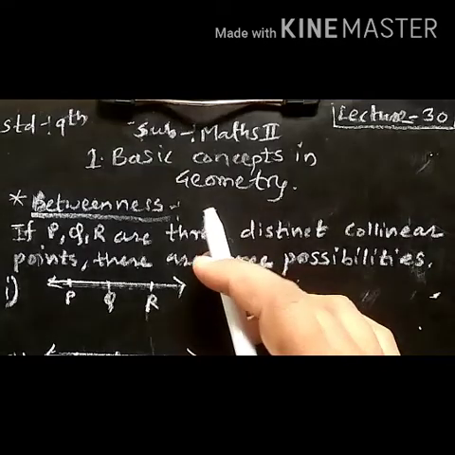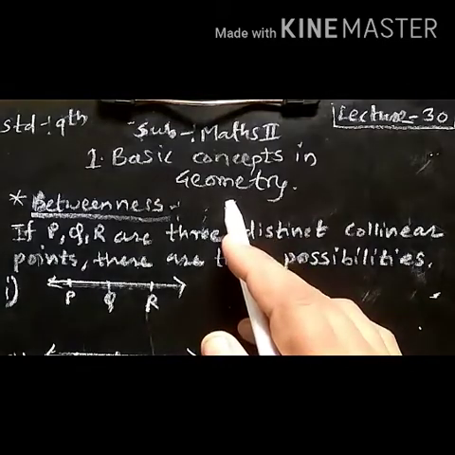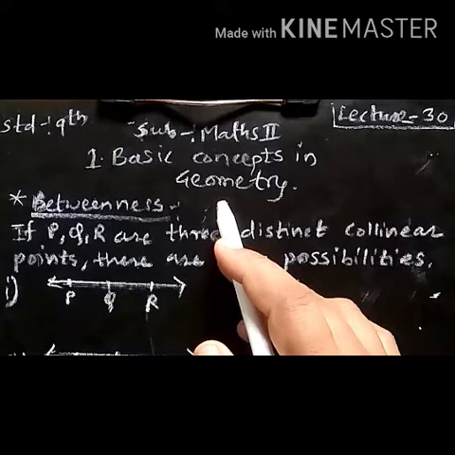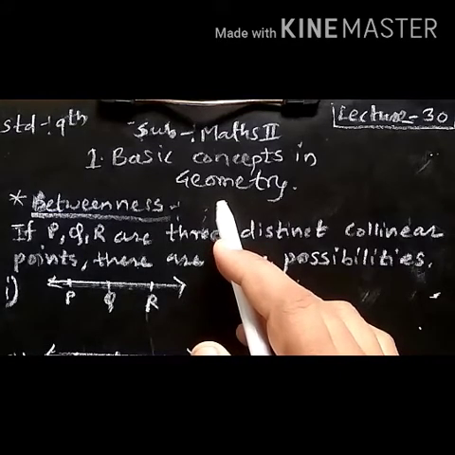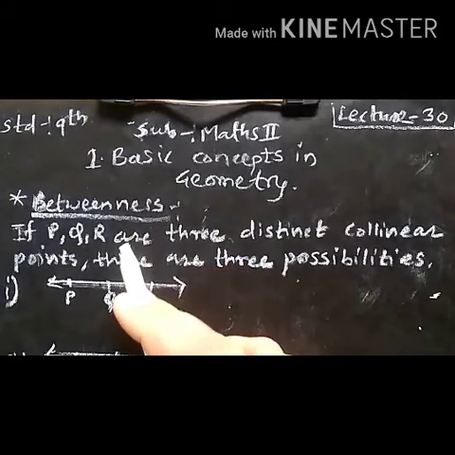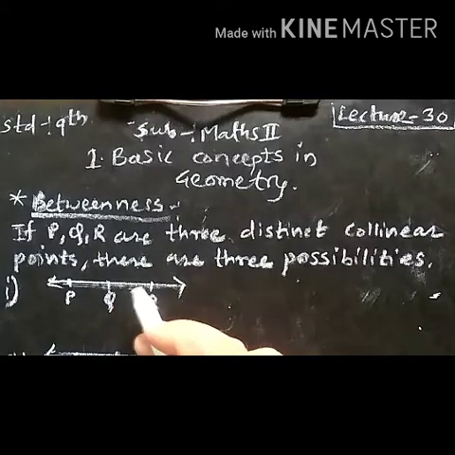Let us see lesson number 1, basic concepts in geometry. In the previous video, we have seen coordinates of points and distance and examples on it. Now let us see the next point, betweenness. Betweenness means a point which is between the 2 points.